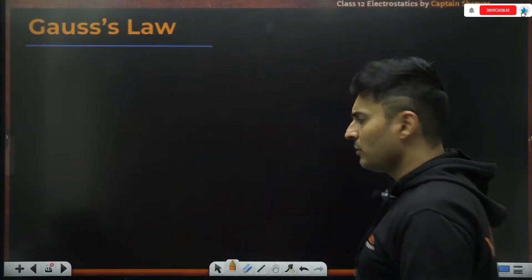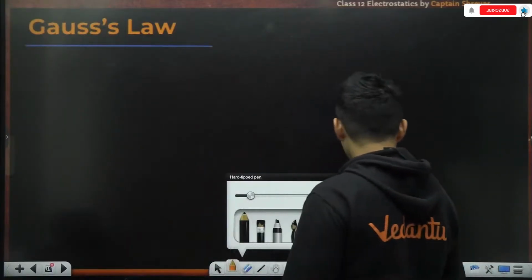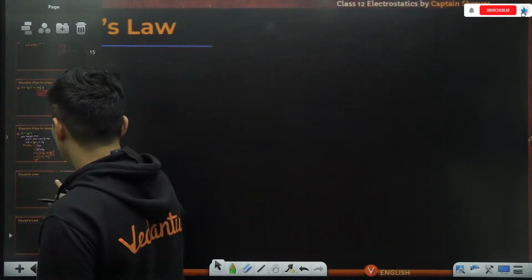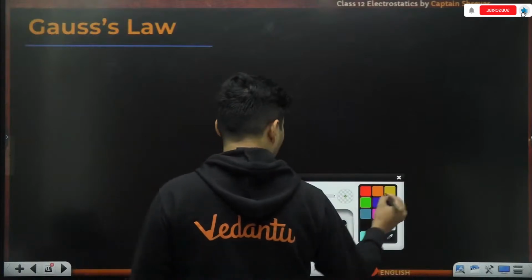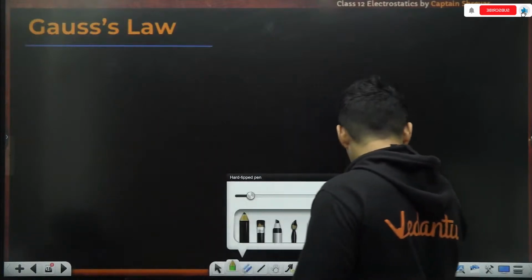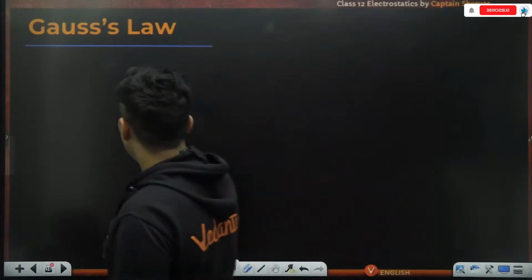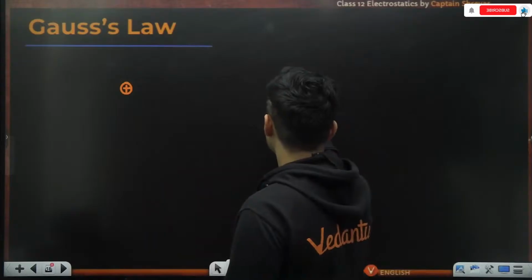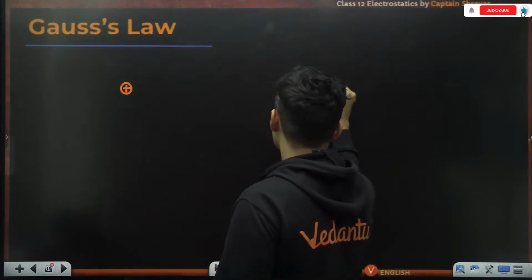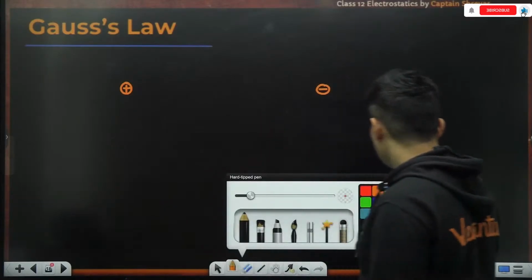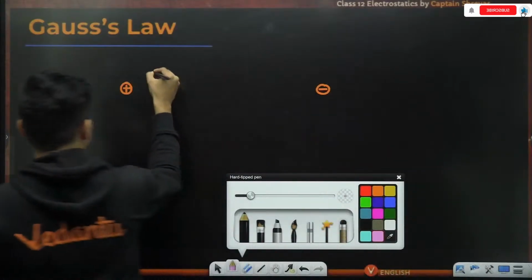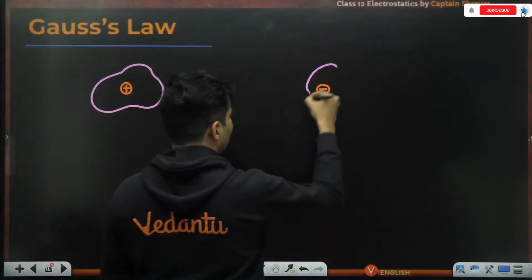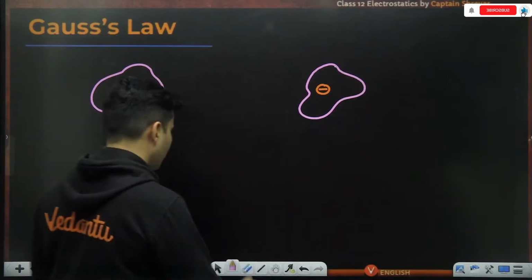And Gauss law is very straightforward. I'll tell you something very simple, guys. Imagine we have some positive charge over here, and some negative charge over here. And let's say we consider some closed surface like this.